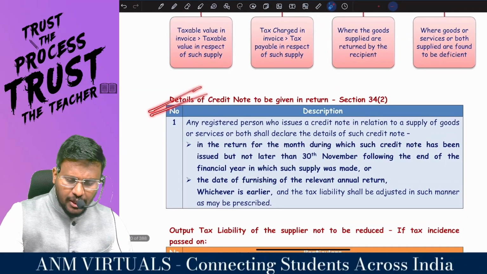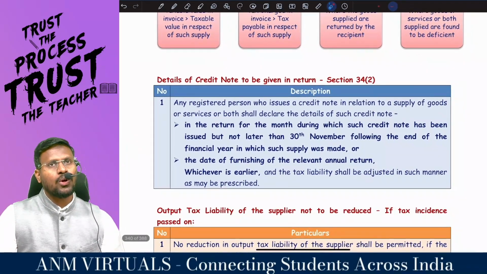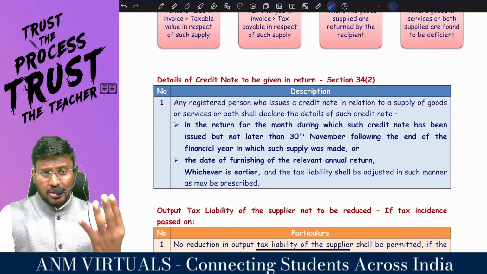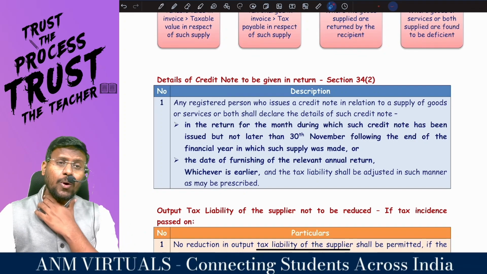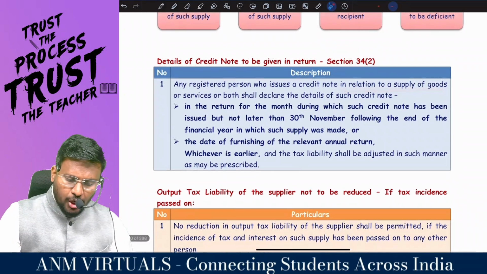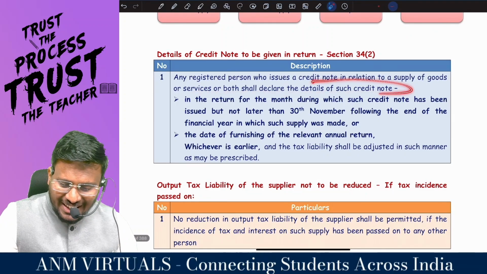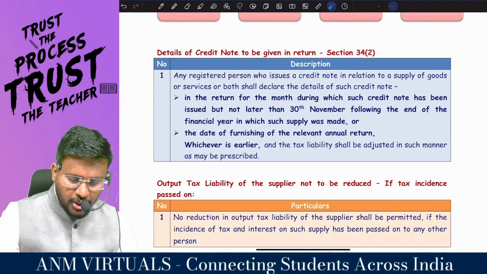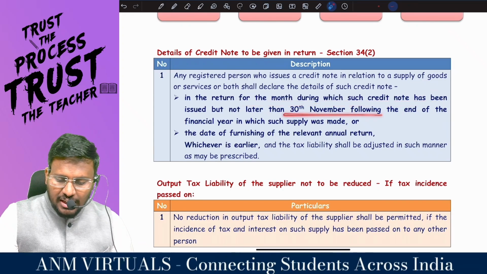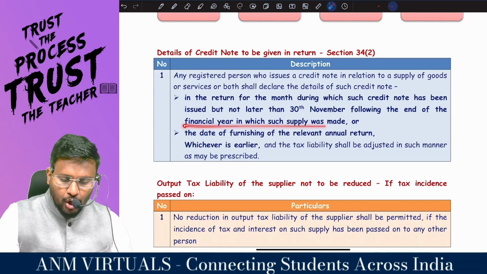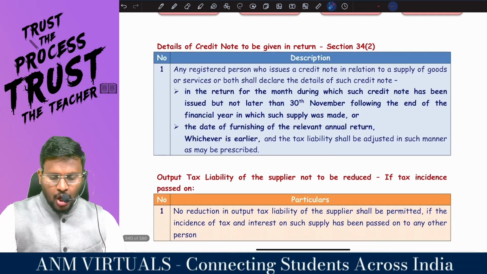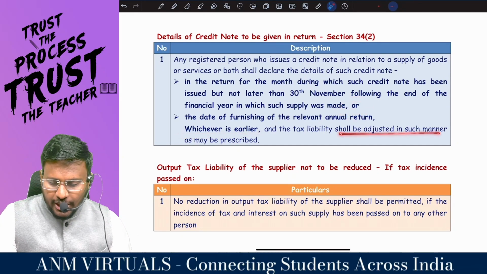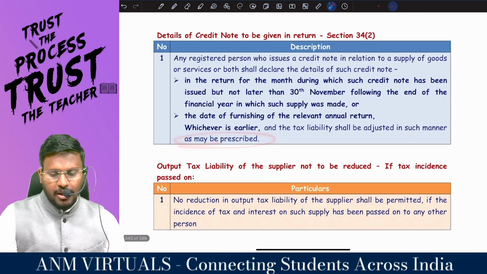What are the details of the credit note to be given in the return? Section 34 subsection 2. So any registered person who issues a credit note, okay, in these 4 circumstances, you will issue a credit note. Once you issue a credit note in relation to supply of goods or service or both, shall declare the details of such credit note in the return for the month during which such credit note has been issued, but not later than 30th November following the end of the financial year in which such supply was made, or the date of filing the annual return, whichever is earlier, and tax liability shall be adjusted in such manner as may be prescribed.